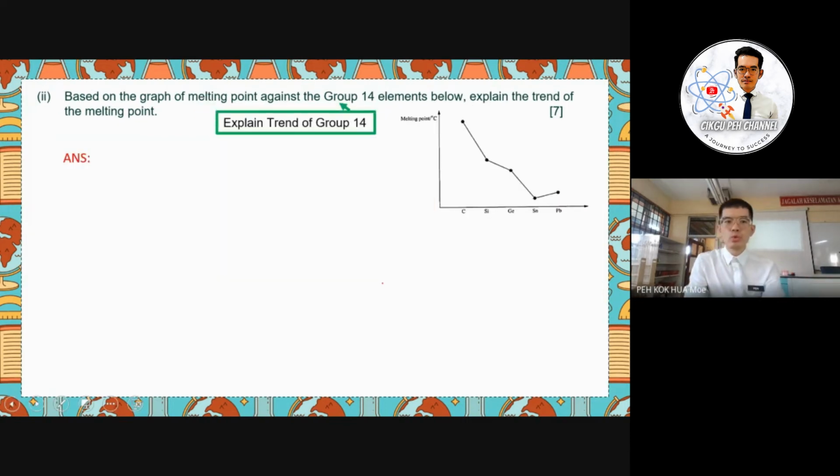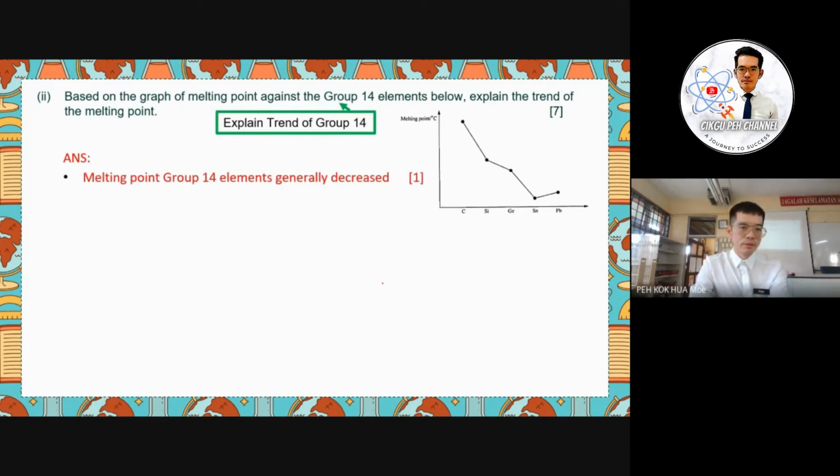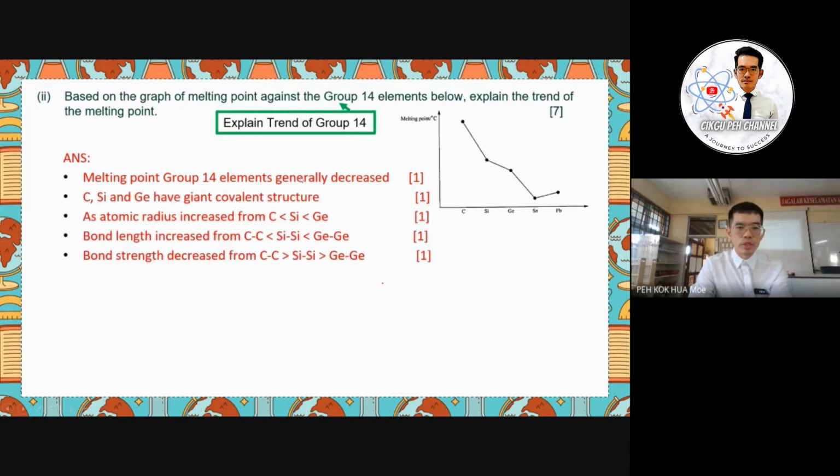So let us go through the answer we have to write here. First, we have to explain the trend. The first mark: generally, the melting point for group 14 decreases. When we discuss generally, we have to discuss overall. Then we discuss the giant covalent structure, where there are carbon, silicon, and germanium. Germanium has the biggest radius, so the bond length will be longer and the bond strength will be weaker.